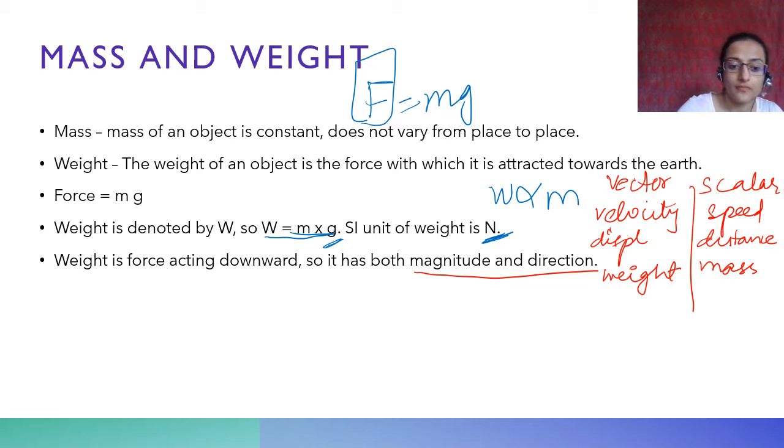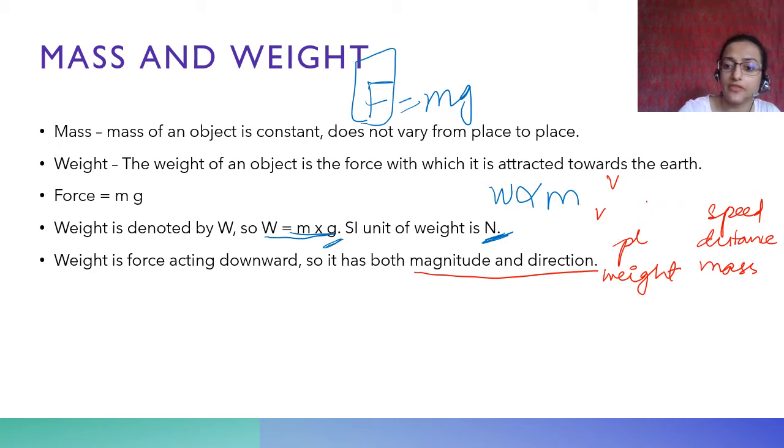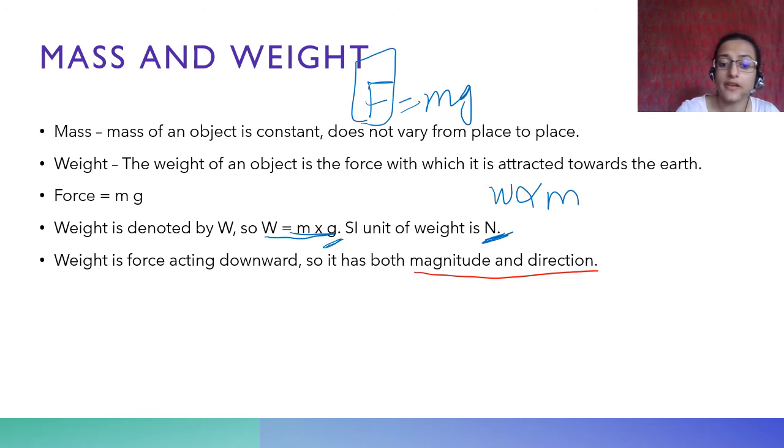You also know the difference between velocity and speed: in velocity we consider the direction, in speed we don't consider the direction. Speed is only the magnitude, right? Vector velocity is basically speed with some direction, that is velocity. So a vector quantity gives the direction also, right?